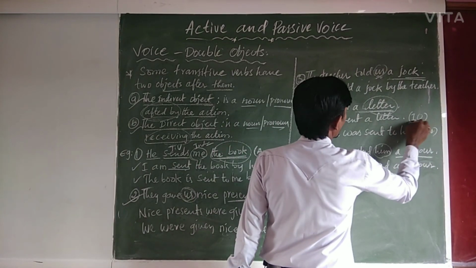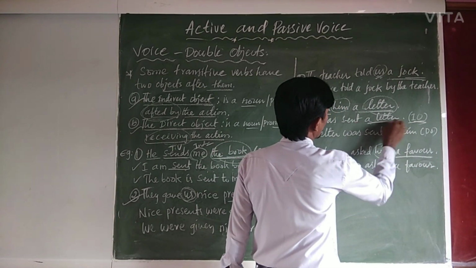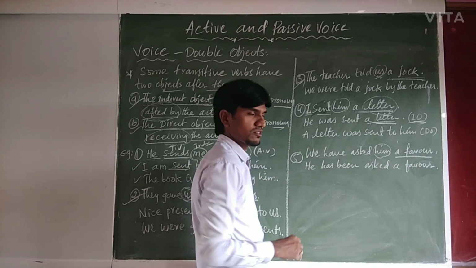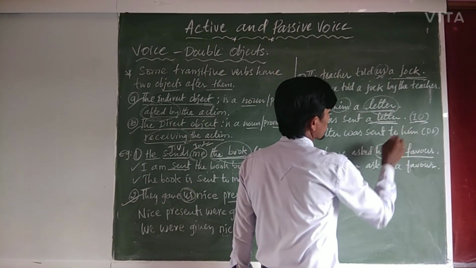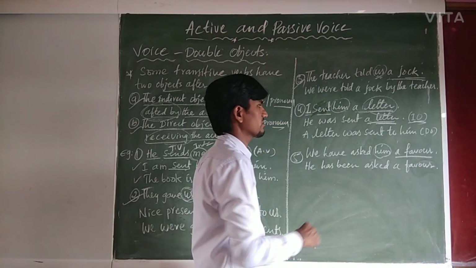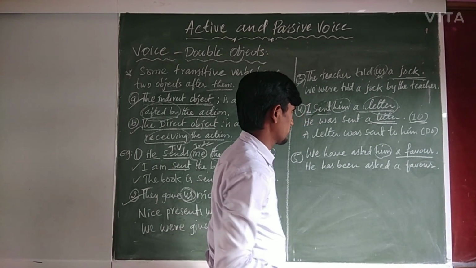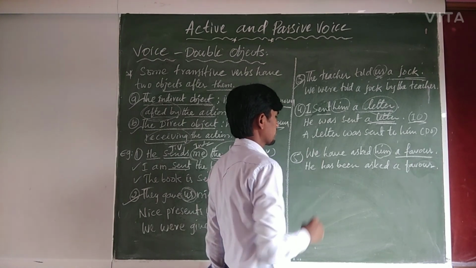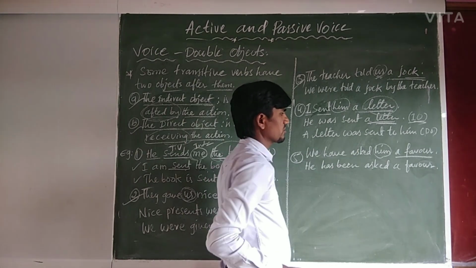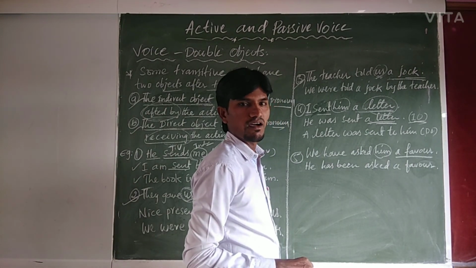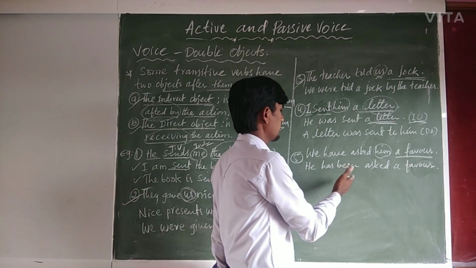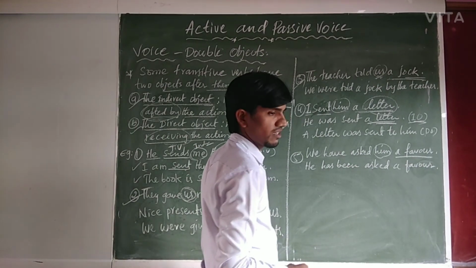He was sent what? A letter, the direct object. Or a letter was sent to him. So fifth example, let us see. We have asked him a favor. He has been asked a favor.